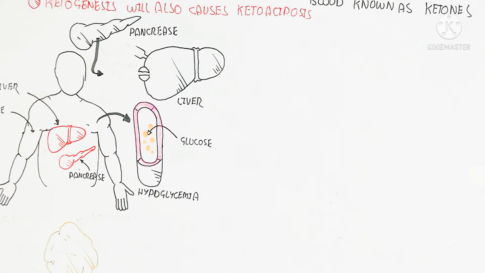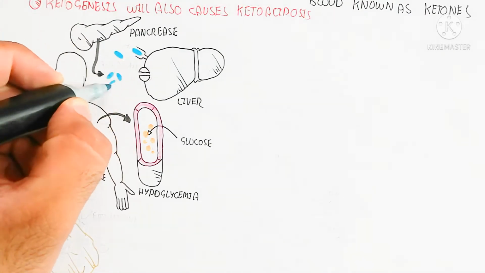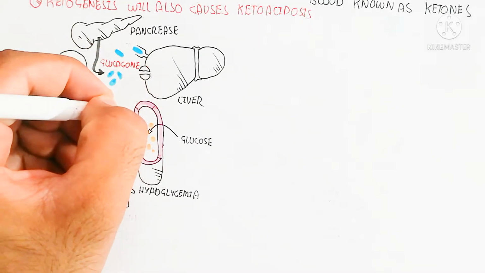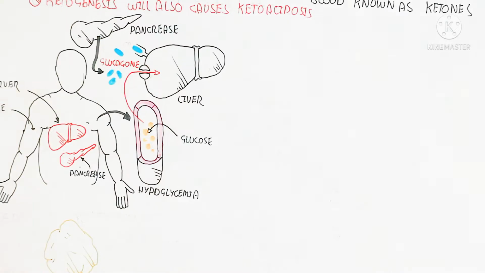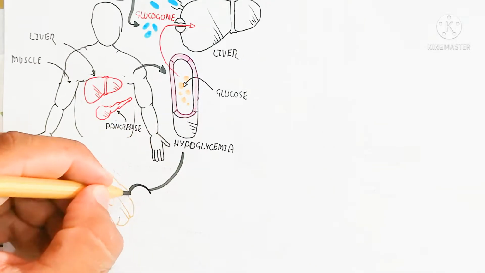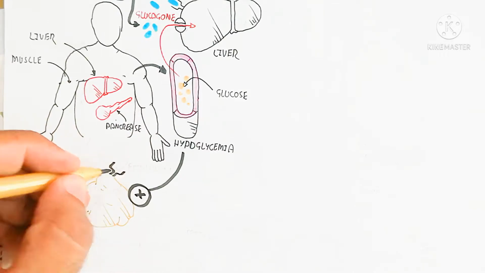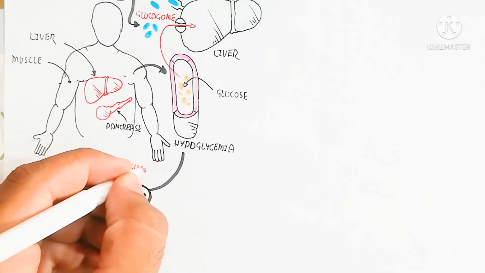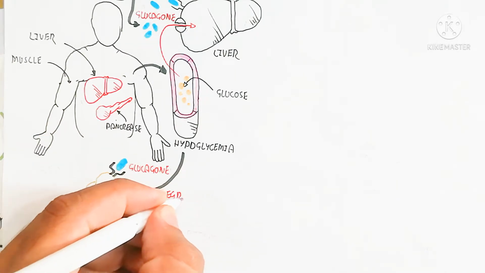Glucagon binds with the glucagon receptor or epinephrine receptor, and in this way gluconeogenesis and ketogenesis will occur for the production of ketone bodies as an alternative pathway for glucose.